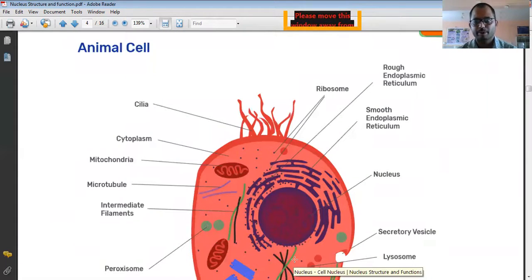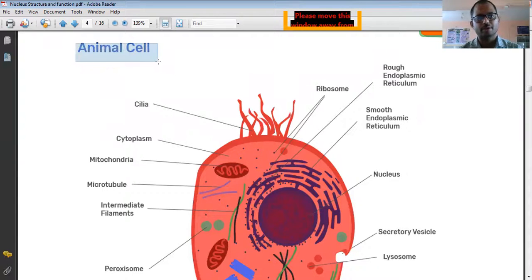So here this is a typical diagram, typical picture of the animal cell, and again this particular picture I have taken